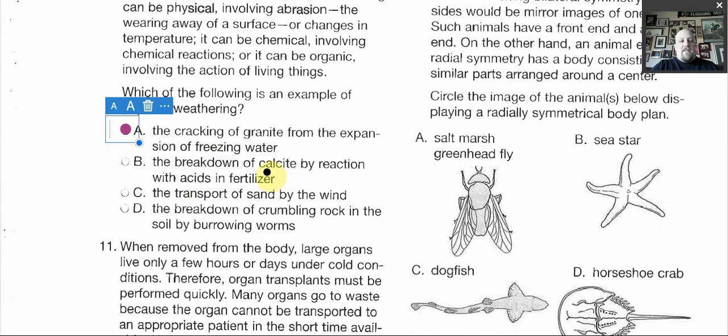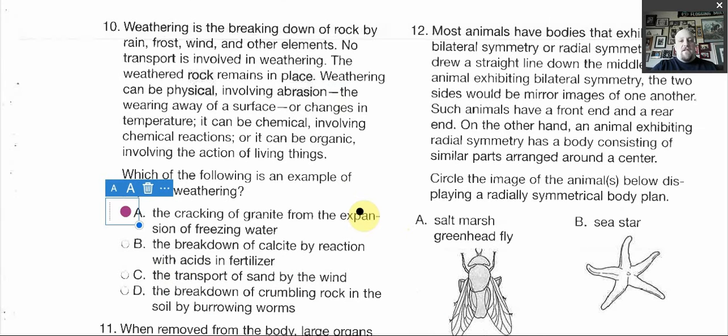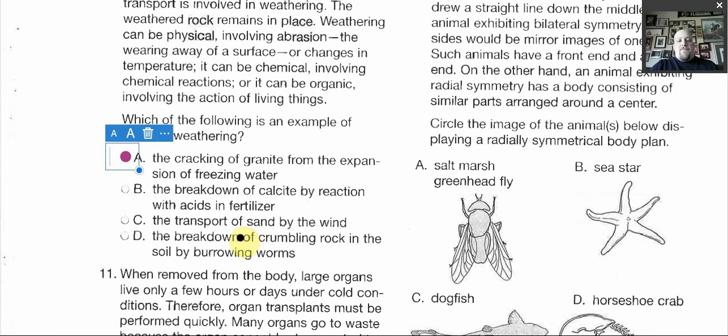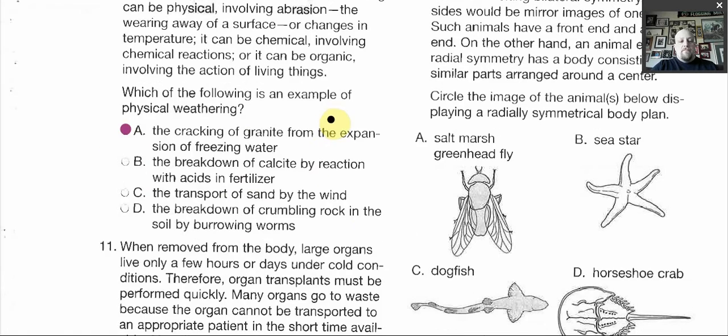Breakdown of calcite, that's going to be a chemical, just any kind of breakdowns like that. Transport of sand, like it said, it doesn't involve any transport. It says it directly right there. No transport. So that one's not going to be your answer. And then the breakdown of crumbling rocks in the soil by burrowing worms, that's going to be organic because it involves the action of living things. So your answer is A, because cracking granite from expanding cold water.